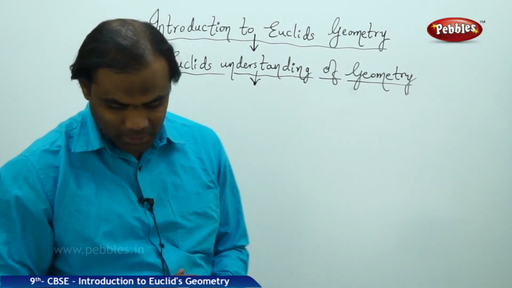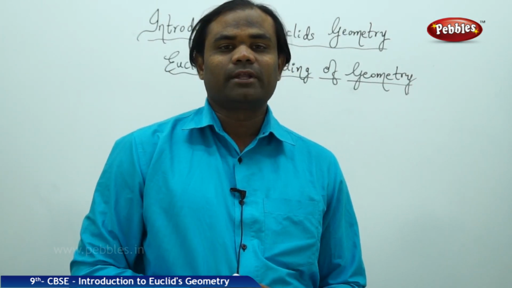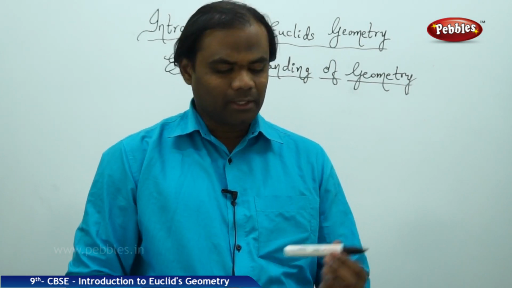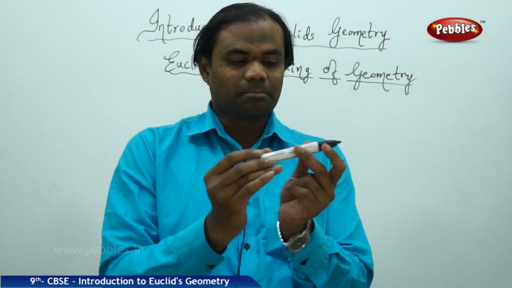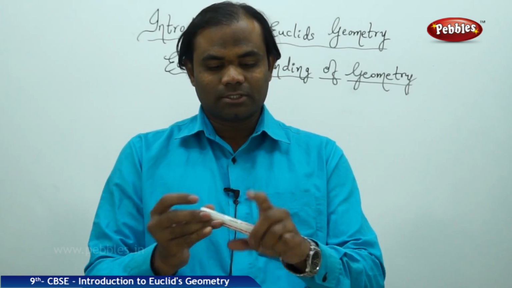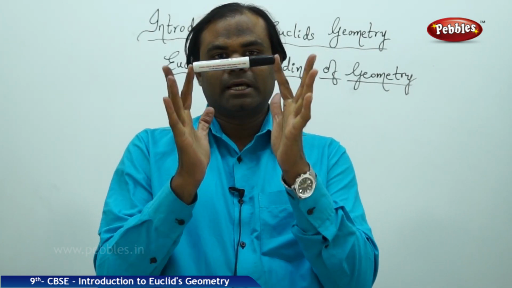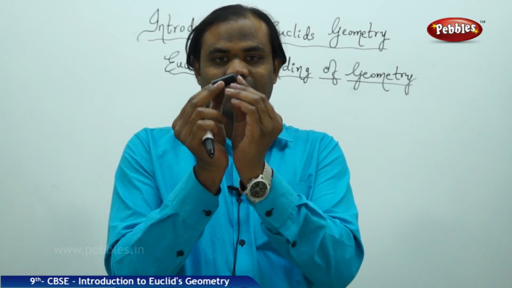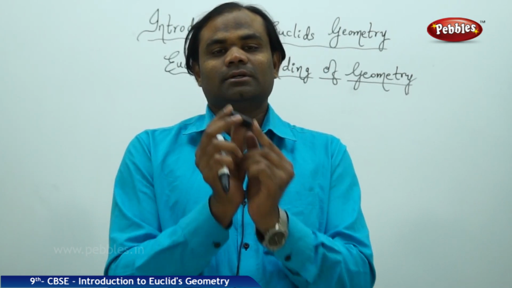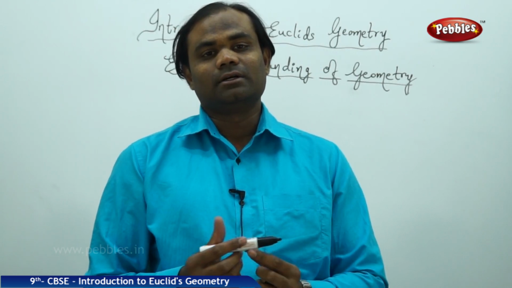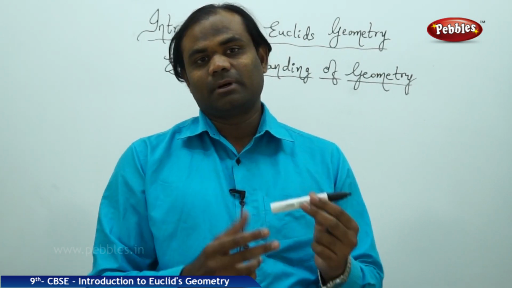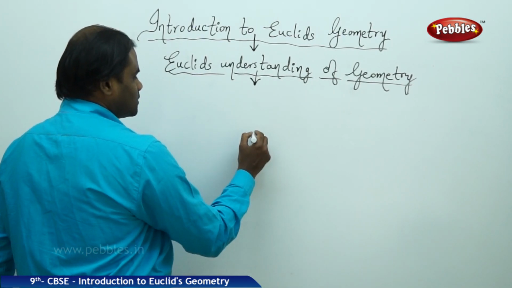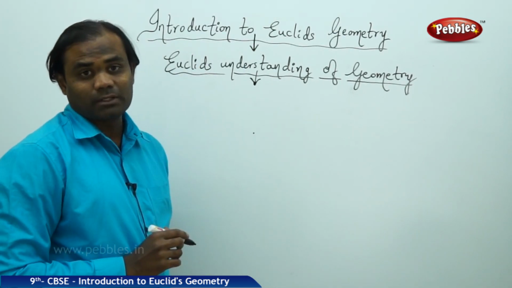And the first property is that a point has no part. As you take a pen, it has a part because this is the piece of the pen. This is the piece of the marker pen. It has a part. This is the piece of the cap which has its own part. That is how we understand content which has a part, but a point, in this case, has no part.